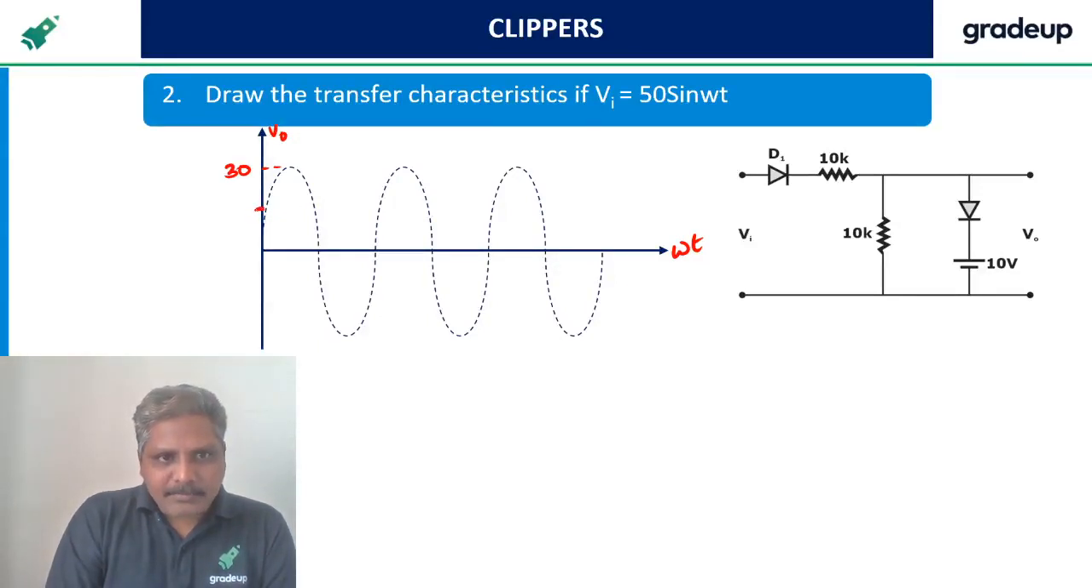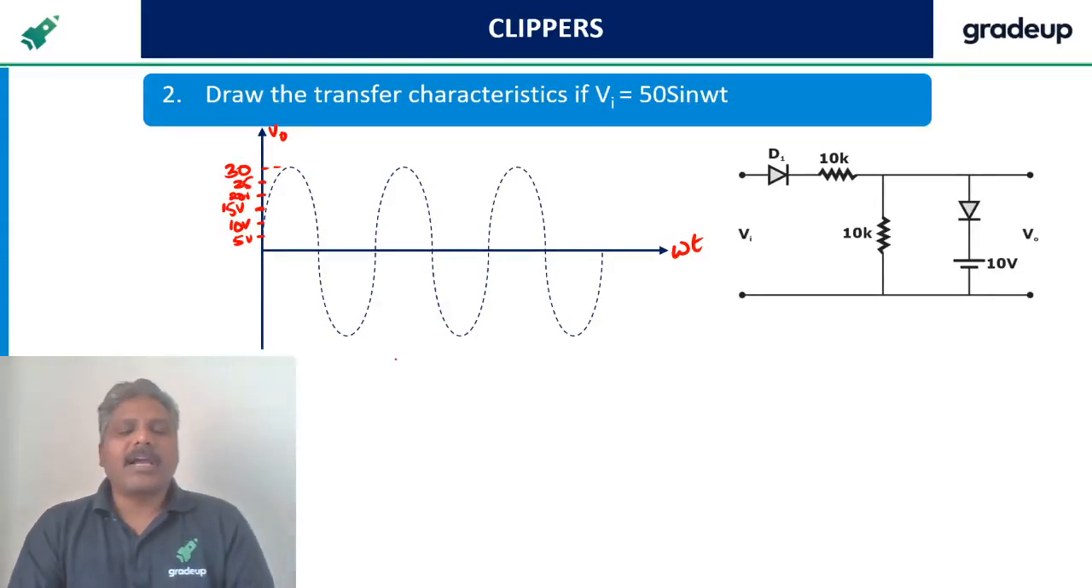Here it is 15. 15 here means here it is 10. Here it is 5. Here it is 20. Here it is 25. That's why I have taken 30. The graph is becoming very clumsy.